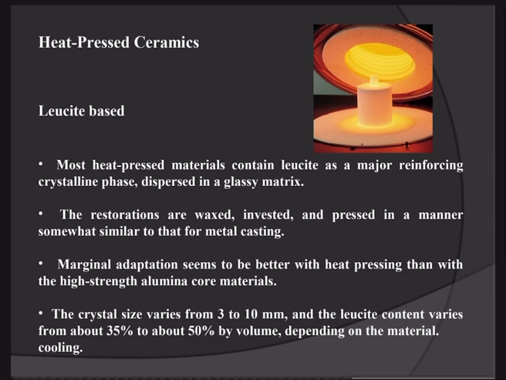First of all, we prepare the tooth, then we take the final impression, and we send the impression to the dental laboratory. The dental laboratory pours the impression and makes a dental cast. On that cast they make a die, and on that die they do the wax up. They make a crown in wax, then they send the wax up into the furnace where they convert it into a metal core. So the same procedure we will follow in these ceramics.